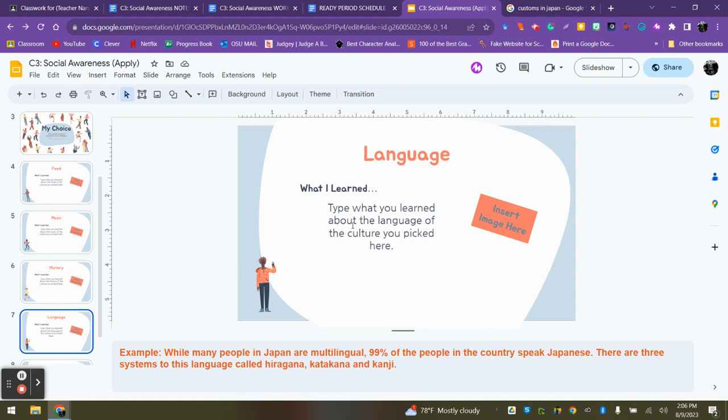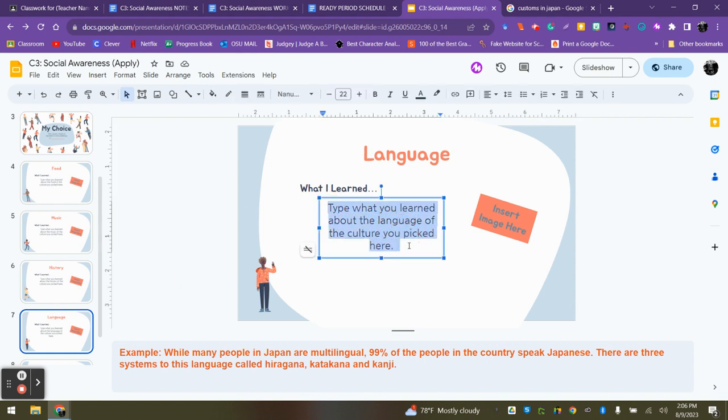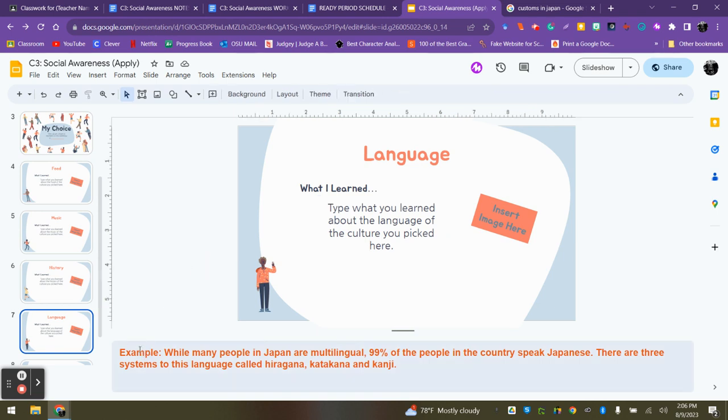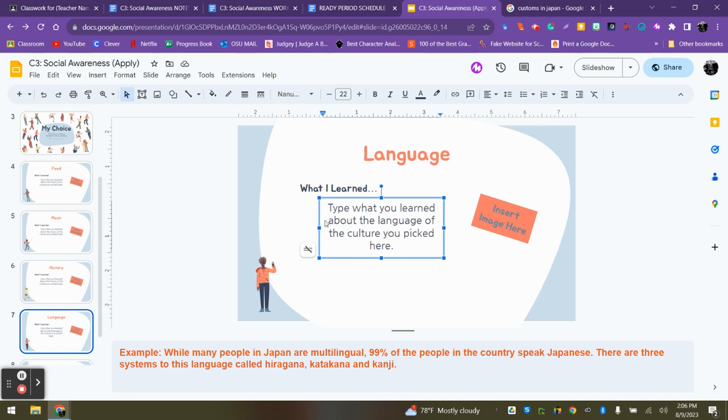Language. You'll type what you learned about the language there. Again, highlight and replace. While many people in Japan are multilingual, 99% of the people in the country speak Japanese. There are 3 systems to this language called hiragana, katakana, and kanji. Again, this is just my example, not for you to repeat. You may use Japan if you'd like, just make sure you find different information to put on your slide. Then go out and find an image to represent something about speaking or language. You could even find a picture of the alphabet if you desire.